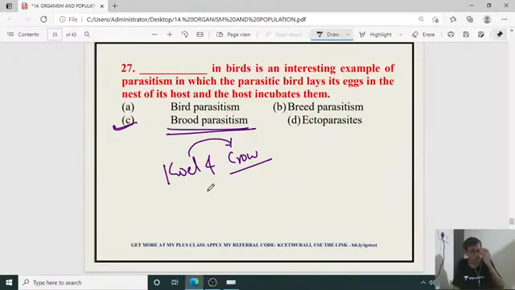Along with the incubation of its own egg, it will incubate the quail egg, and the eggs will hatch. The young of the crow and quail look alike, with the same looking eggs in morphology and size, and even in the younger stage the quail and crow look alike.